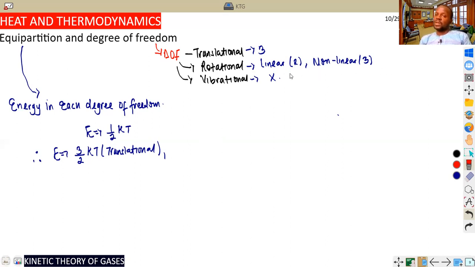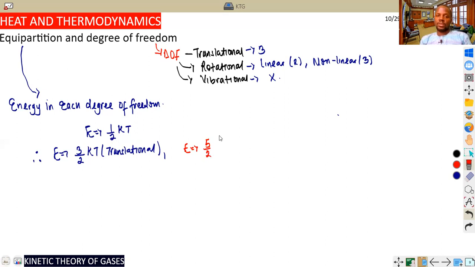For CO2, you need to know the structure of your gas, and that is what lets you know if it is linear or non-linear. Now, about rotational degree of freedom, we say the total energy for linear, you can see what we are talking about, is 3 plus 2, which should be 5/2.